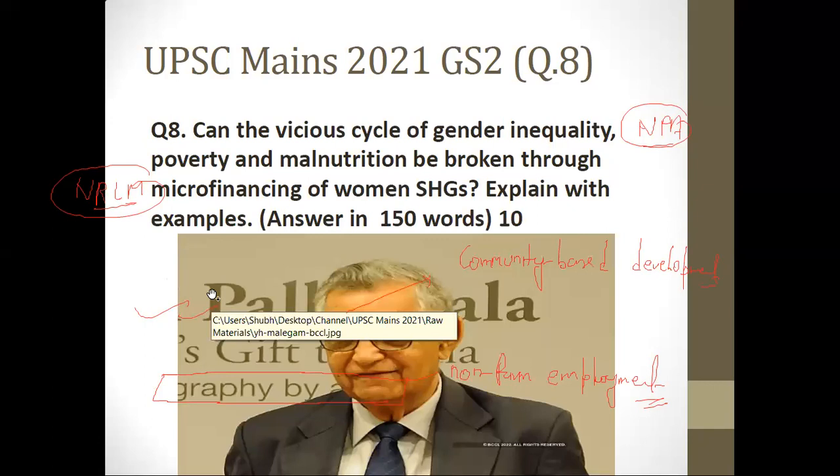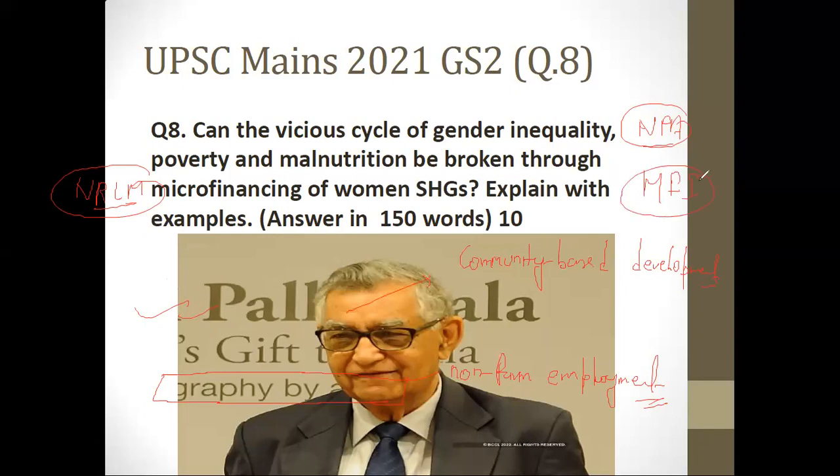He said that MFIs, microfinance institutions, who are basically providing loans to women SHGs, should only be allowed to give loans to people as members of SHG and not as mere individuals. So if you are a member of SHG, you'll be getting loans. If you disassociate yourself from that SHG, then the loan has to be taken back from you as soon as possible. And this was told by him to minimize NPA issues. So we see that there are some issues in microfinancing of women SHG.